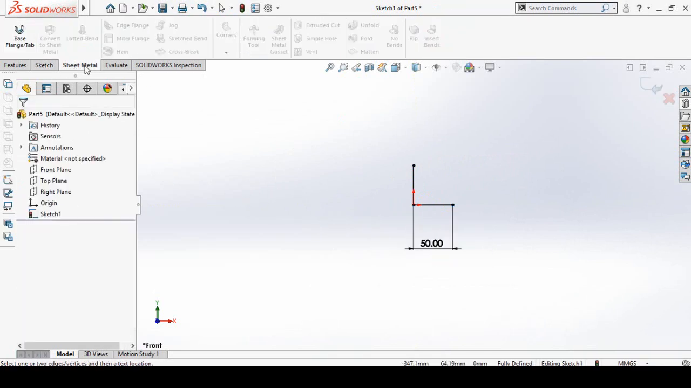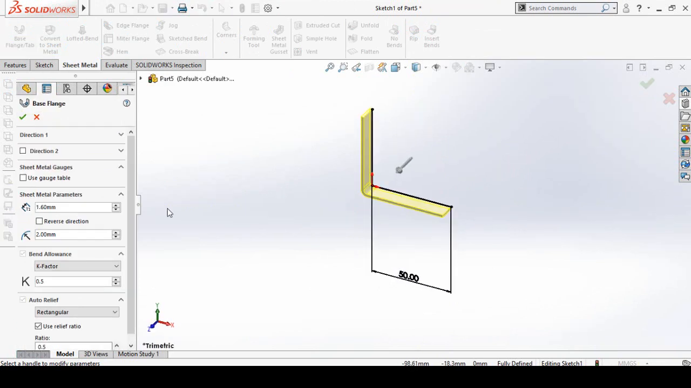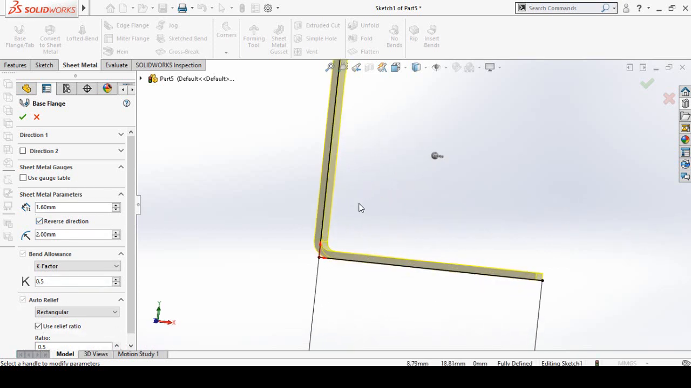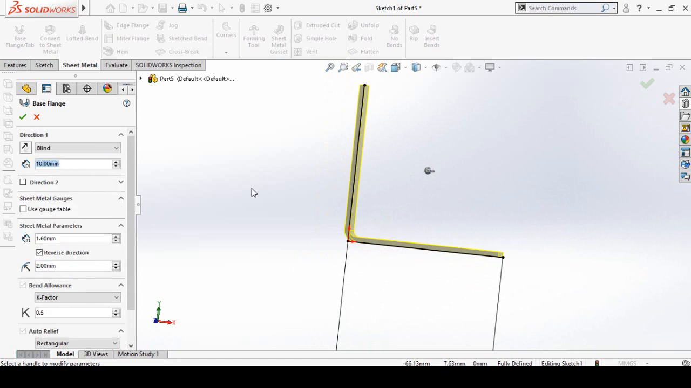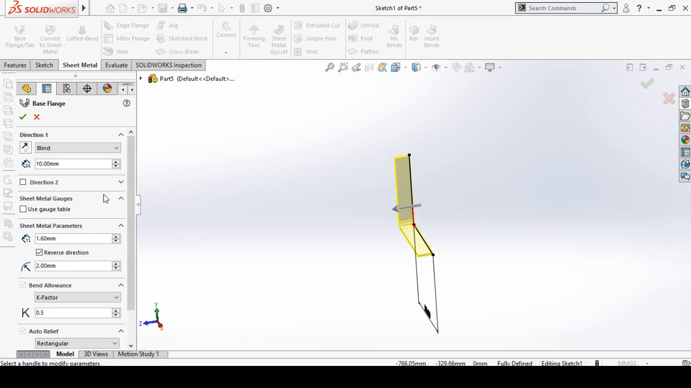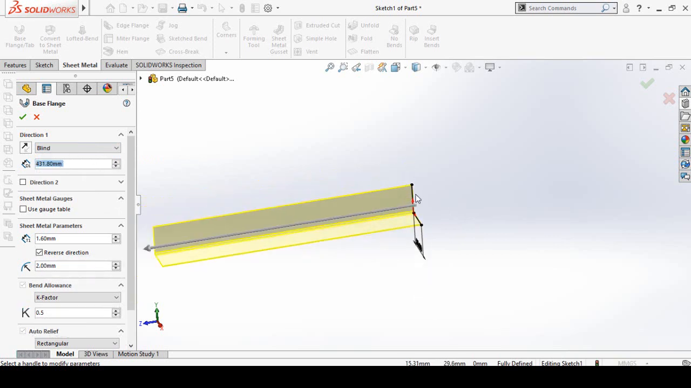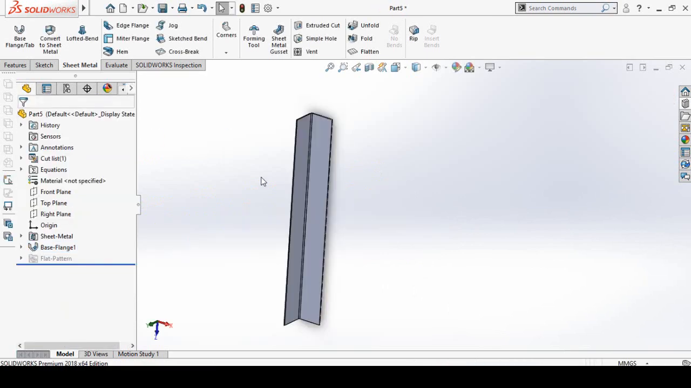Then go to sheet metal tab, and from here select base flange tab, and the sheet thickness is 1.6 millimeter. In the reverse direction, make sure the extrusion of this sheet should be inside. So expand direction 1 and type here the total length of the extrusion, which is 17 inch. Then press OK button. Save this part.